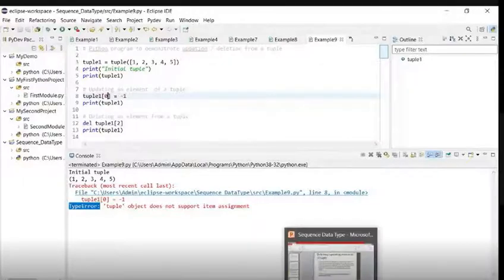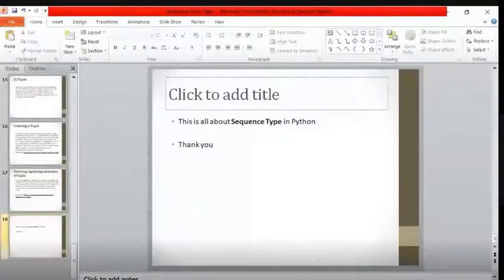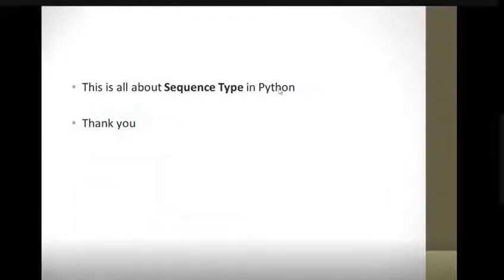So this is all about the tuple. Okay, so thank you. This is all about the sequence data type in Python.